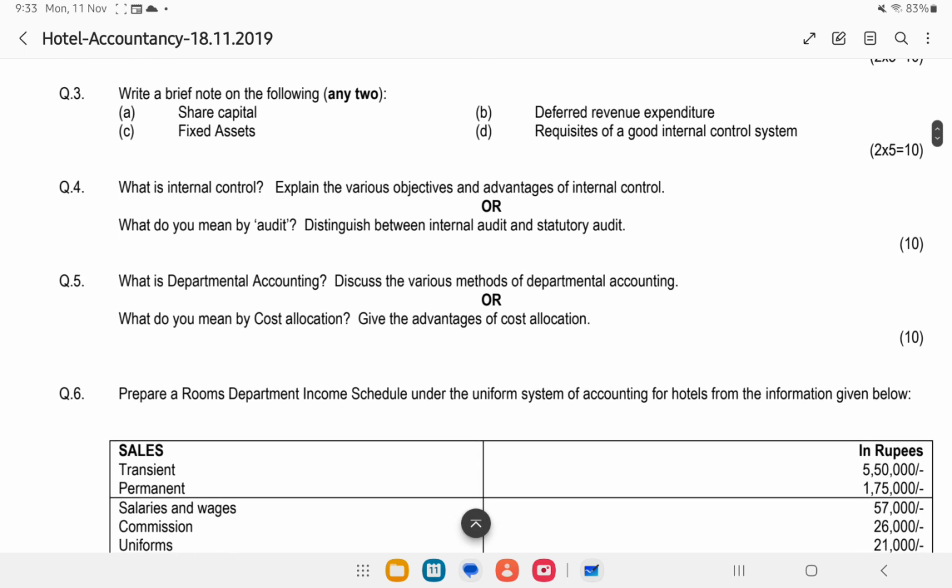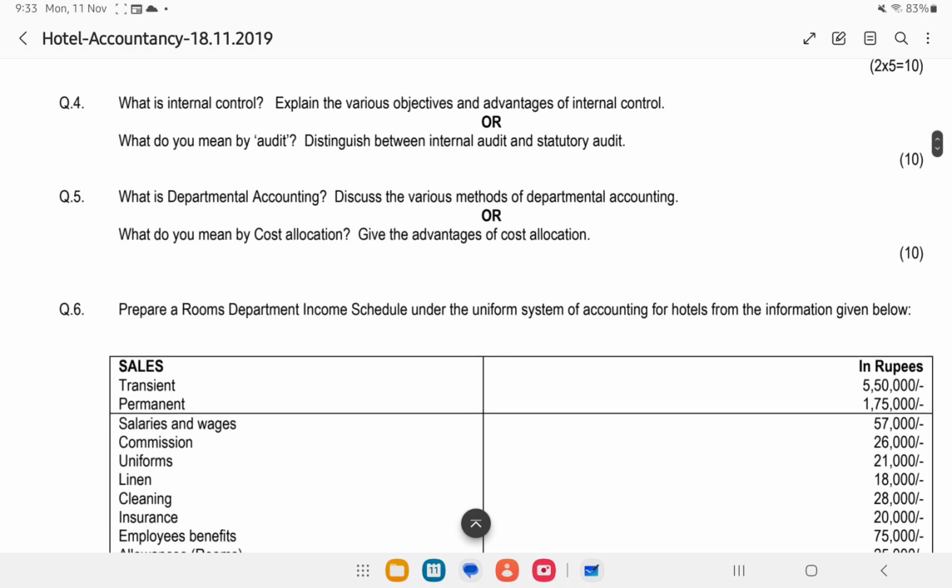Now we have: write a brief note on the following. Share capital. What is share capital? What is fixed asset? The requisites of a good internal control system, that you can write in your own words. What is deferred revenue expense? Revenue expense that is written off over the next few years is known as deferred revenue expense. So it is kept aside for the future. Even though that expense was met this year, we will write off that expense over many years. That is called deferred revenue expense.